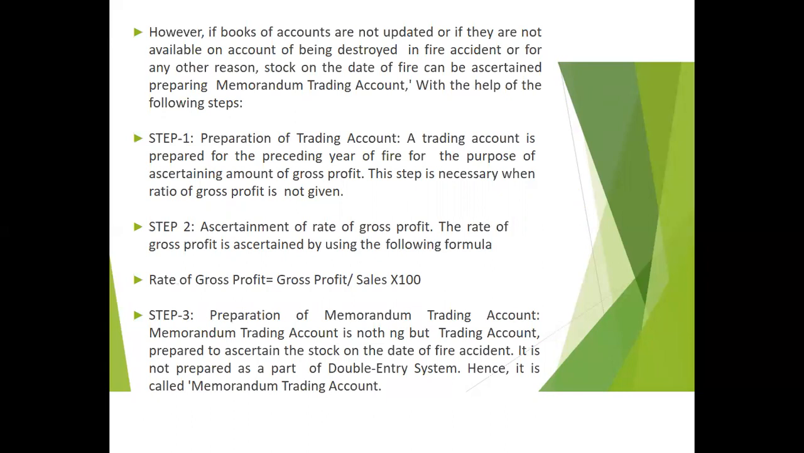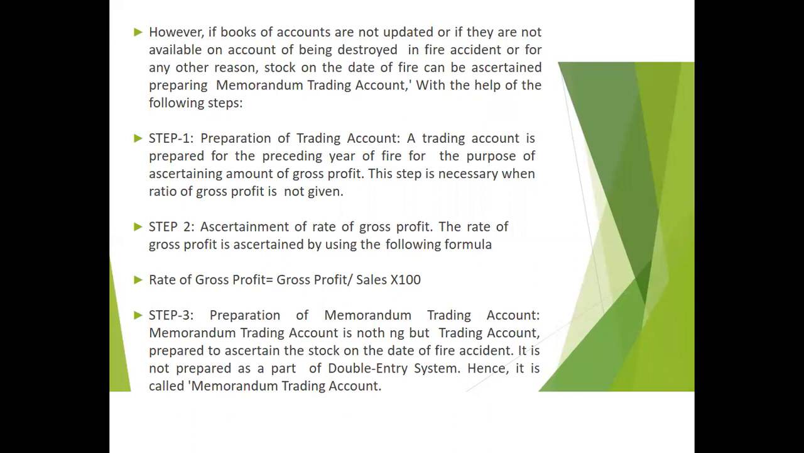So step 1, preparation of trading account. A trading account is prepared for the preceding year of fire for the purpose of ascertaining the amount of gross profit. This step is necessary when the ratio of gross profit is not given. And step 2, ascertainment of rate of gross profit. The rate of gross profit is ascertained by using the following formula: rate of gross profit equals gross profit divided by sales into 100. And step 3, preparation of memorandum trading account.